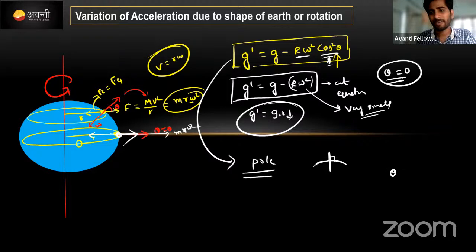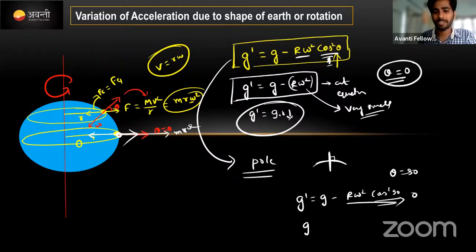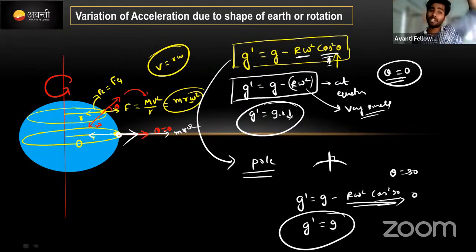At this condition, if you put the theta value as 90 degrees, then g dash will be g minus r omega square cos square 90. Cos 90 value will be 0, and 0 into anything will be 0, which means g dash will be equal to g, meaning 9.8 at the pole. But at the equator, it will be 9.78 or 9.76, in this range. This is due to rotation, clear? Majorly I told this.